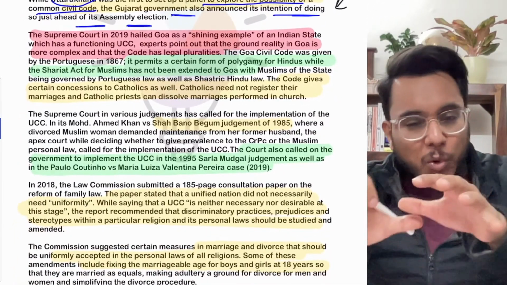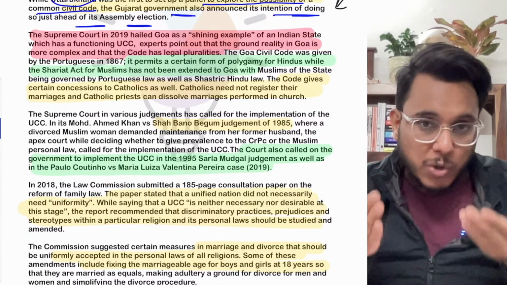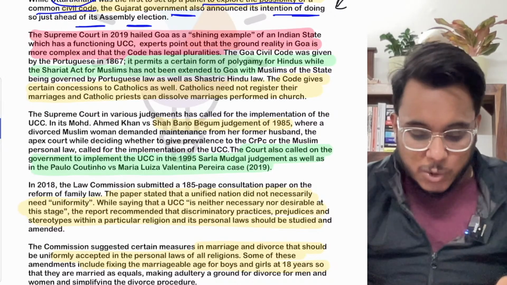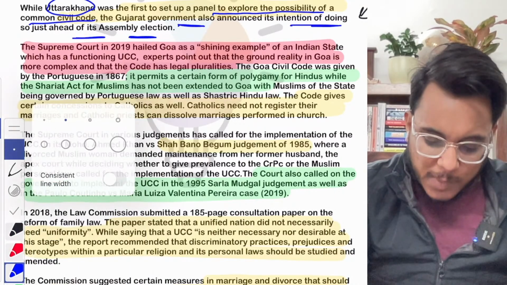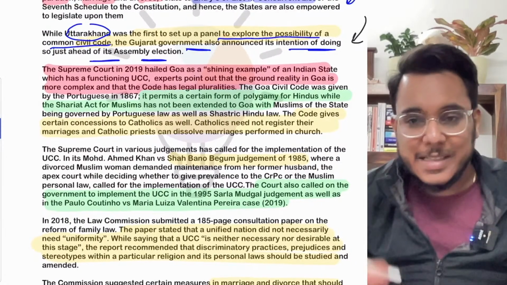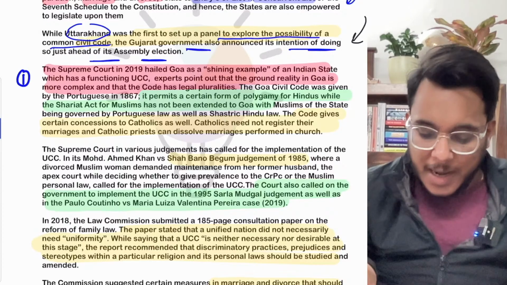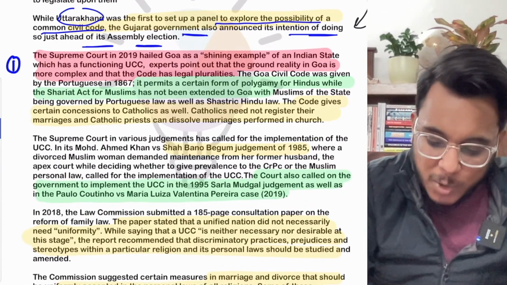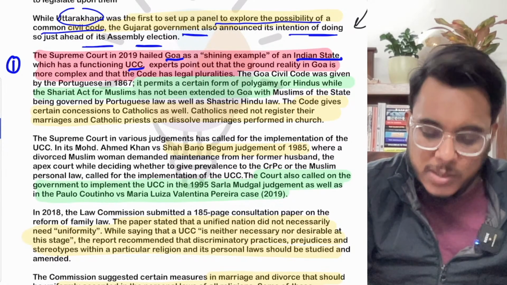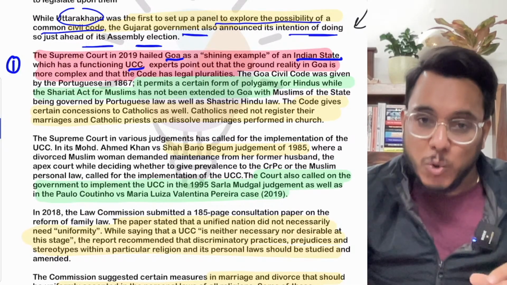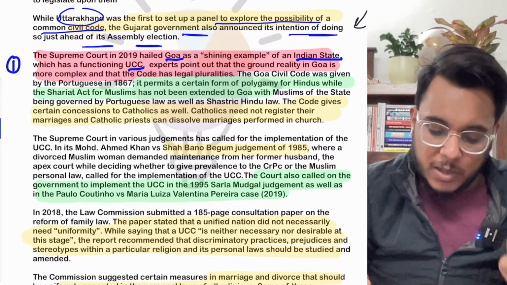Now we will move beyond the scope of this particular article, and I would like to give you some additional content also, so that if a question comes in the exam we can write that. Here we have the example of what the Supreme Court says on this matter. The Supreme Court in the past has appreciated the possibility that UCC can be implemented. For example, the Supreme Court has recently held up the example of Goa. Goa is the Indian state which has had the UCC for a long time, and the Court has said that UCC has worked well in Goa, and on the lines of Goa, UCC could be implemented for the country also.